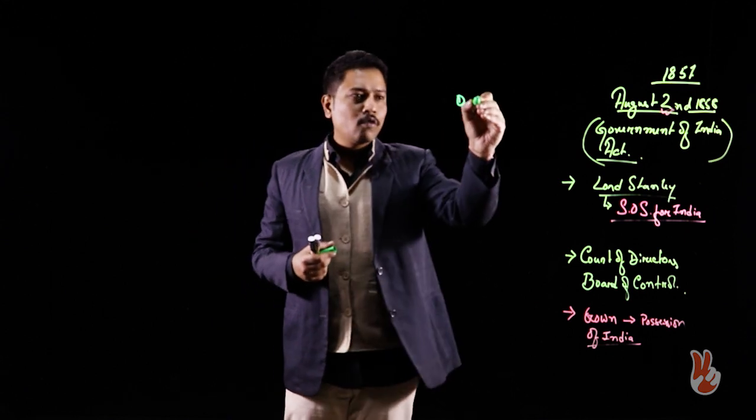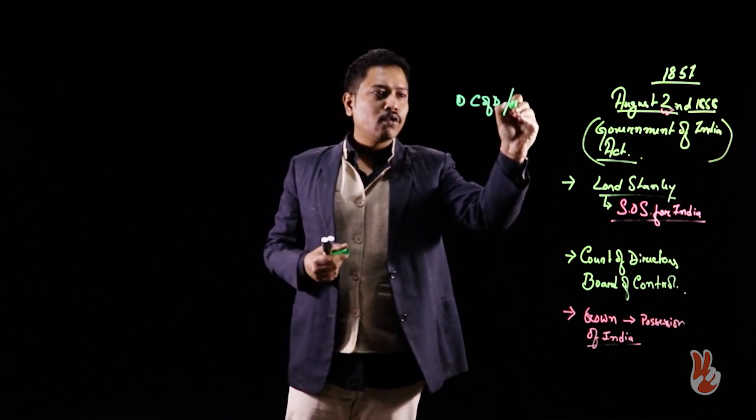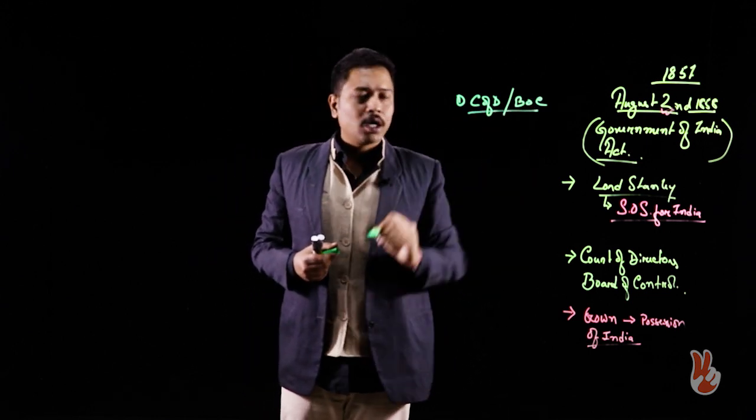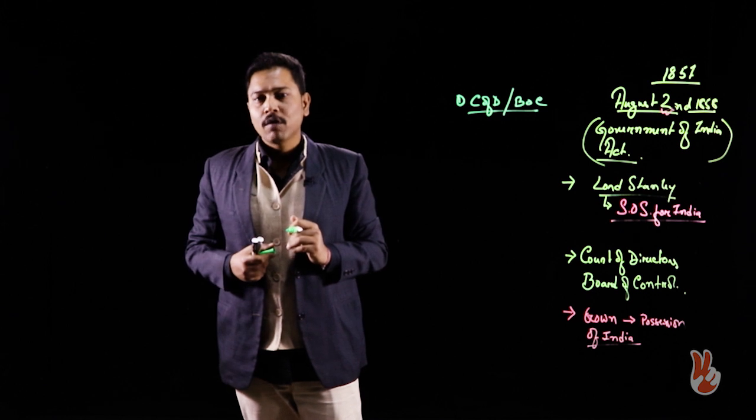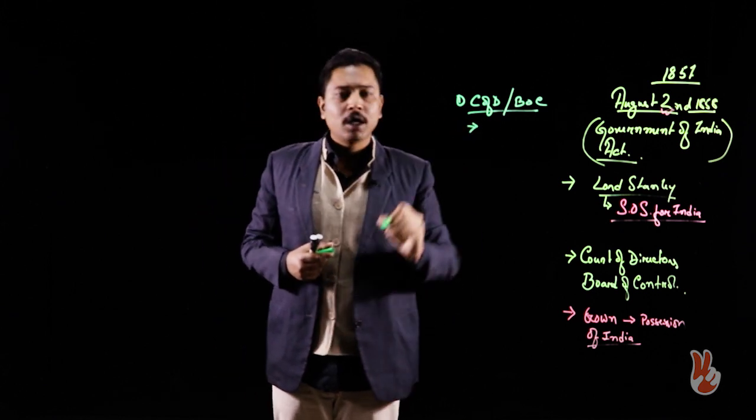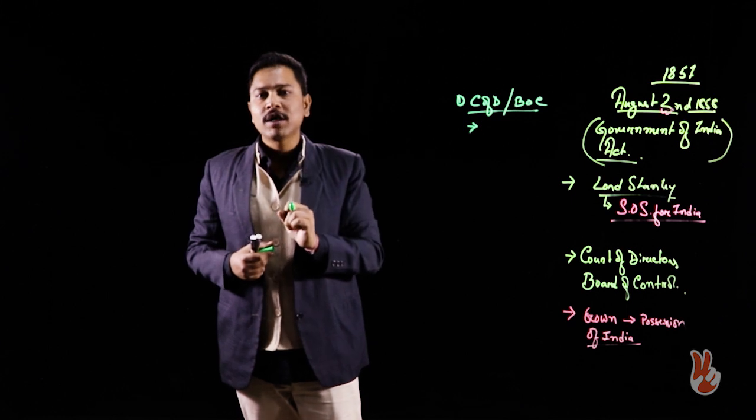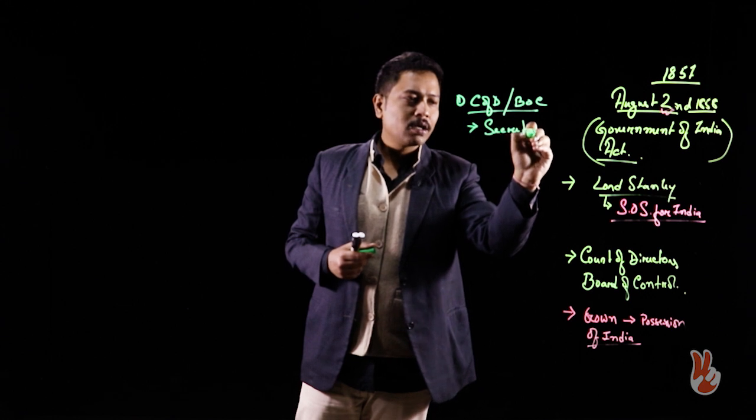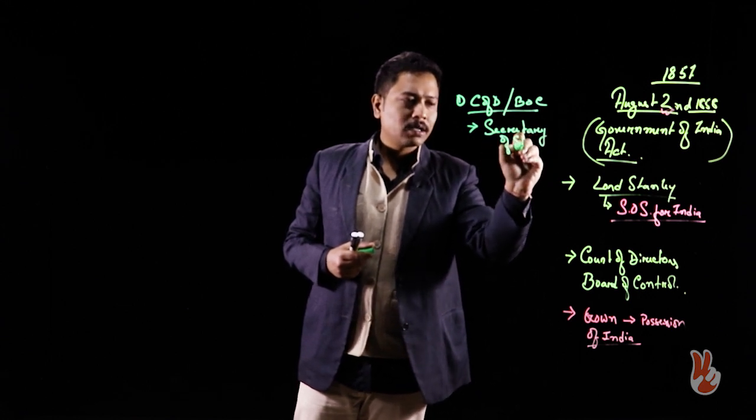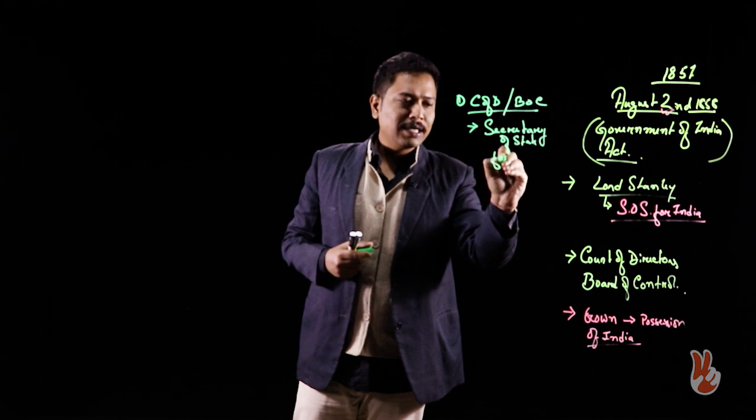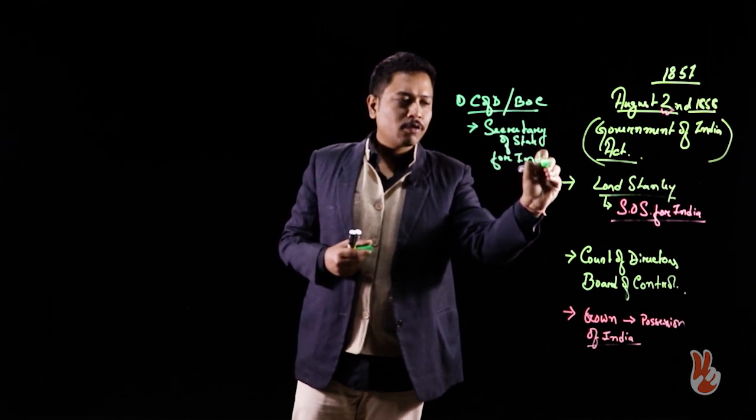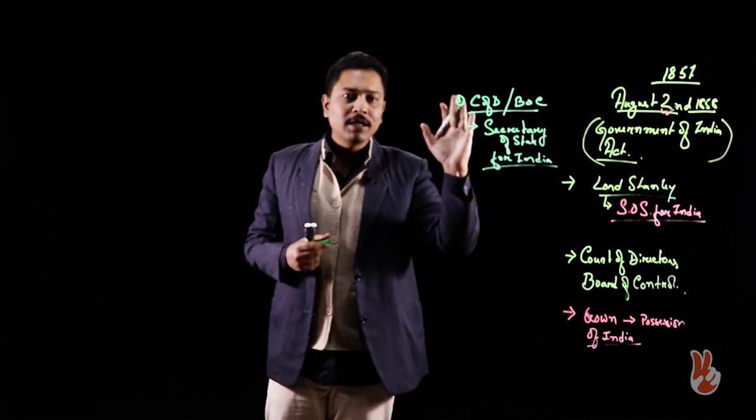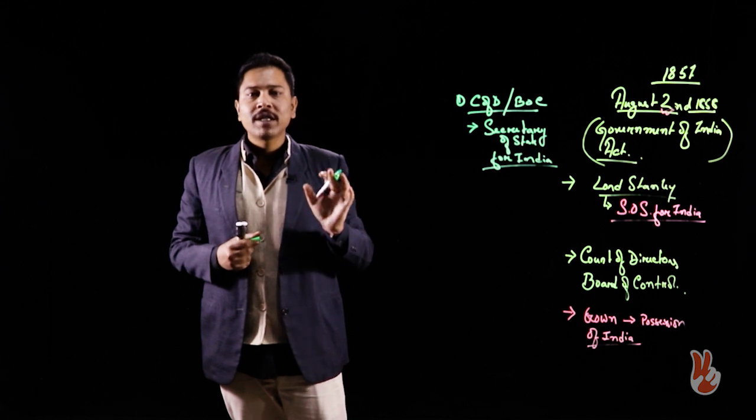Both the Court of Directors and the Board of Control were dissolved, and now their functions will be assumed by a newly instituted office, the office of the Secretary of State for India. As I already told you, Lord Stanley was the first Secretary of State for India, and it would be this person who will be responsible for the Indian affairs.